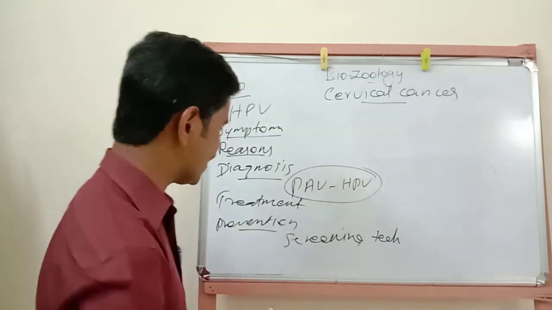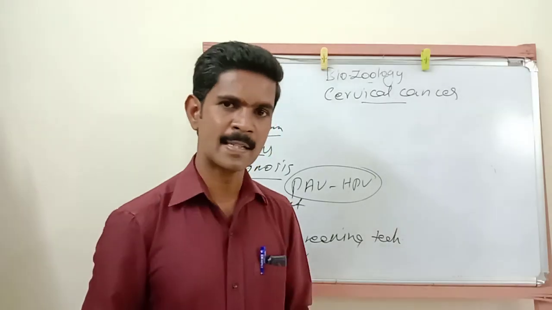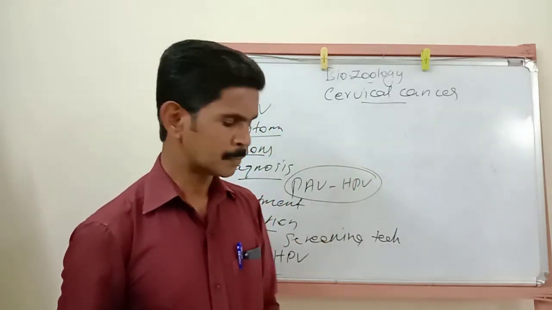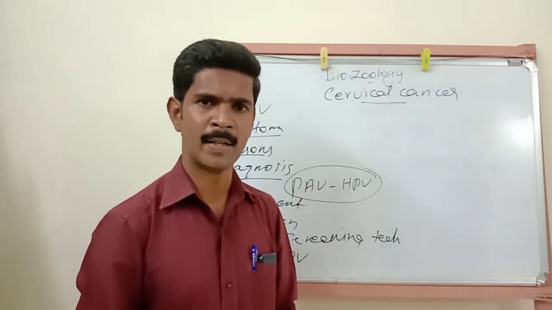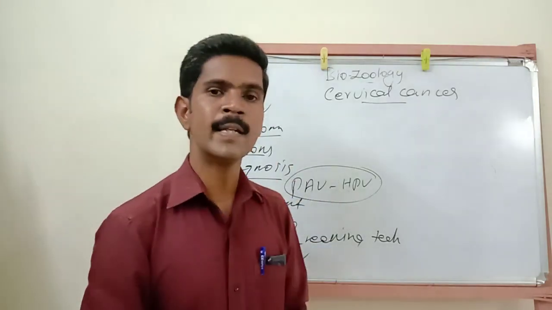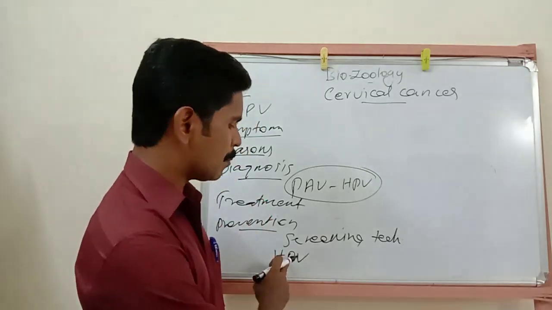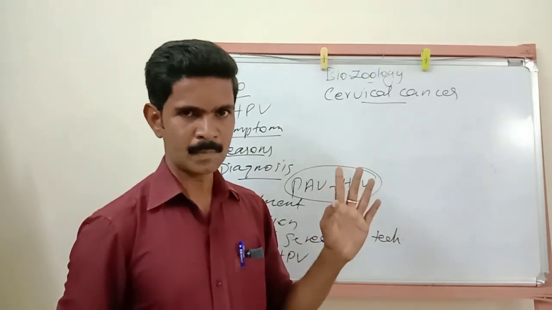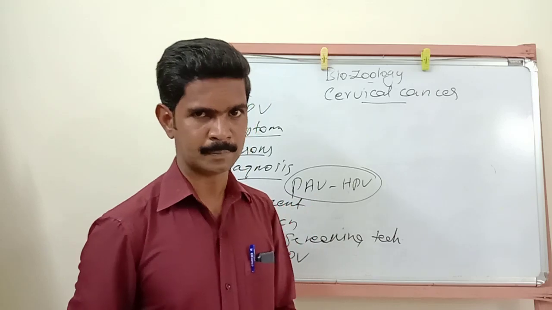vaccine. Okay, the HPV vaccine. This vaccine is used to prevent cervical cancer. Here also one important point is there. This vaccine should be given to girls between the age of 9 to 13. So this HPV vaccine is used to prevent cervical cancer, but it should be given between the age of 9 to 13 years.